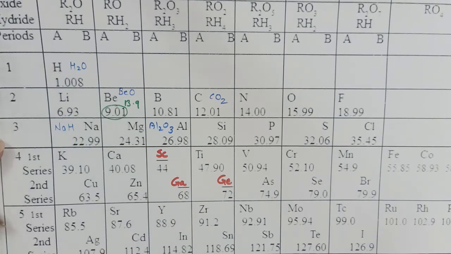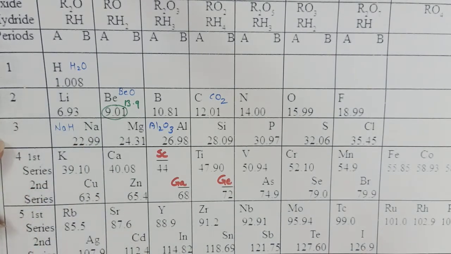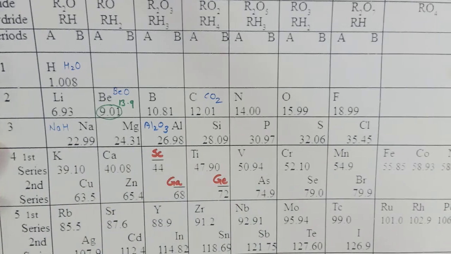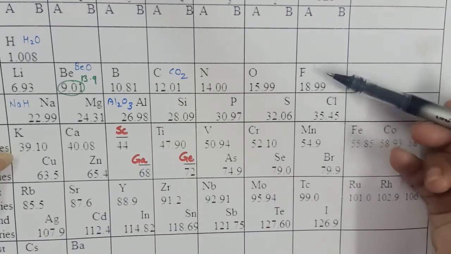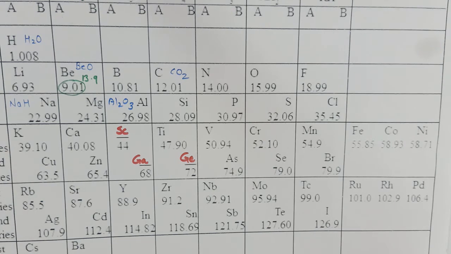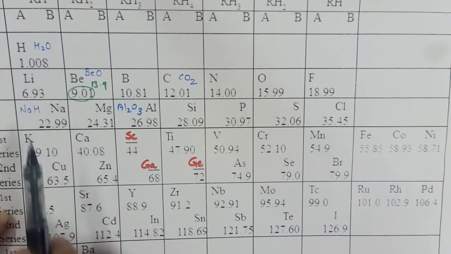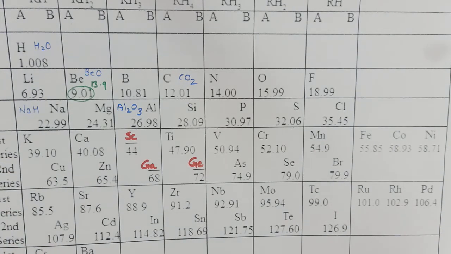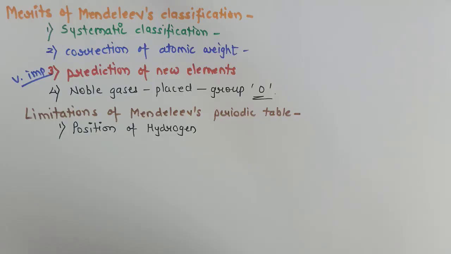It can be placed with lithium, sodium, potassium, rubidium, which are alkali metals. They also have valency 1, as well as hydrogen can be placed along with fluorine, chlorine, bromine and iodine. These are halogens. They also have valency 1. But Mendeleev gave a fixed position to hydrogen along with alkali metals, which was a little bit controversial.